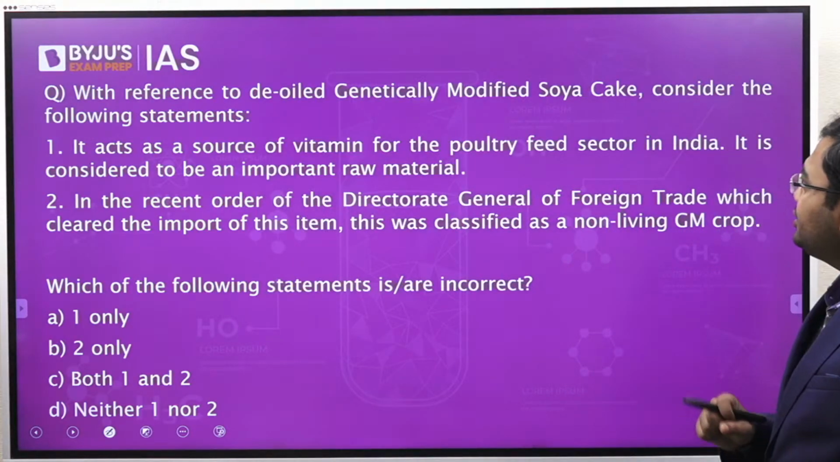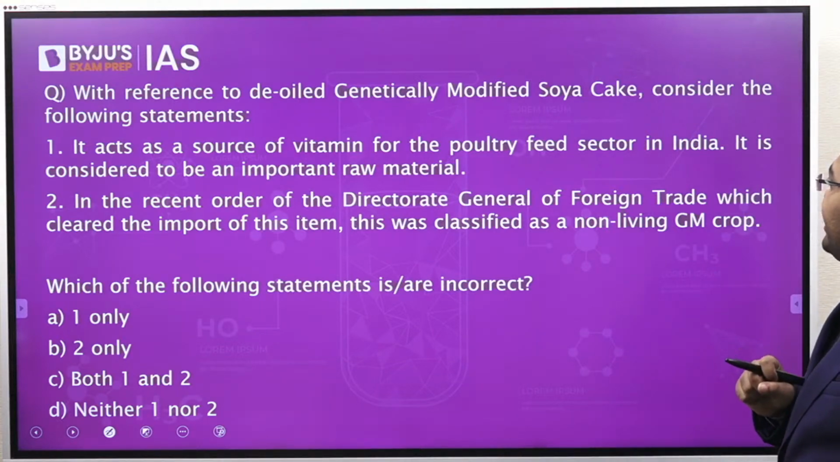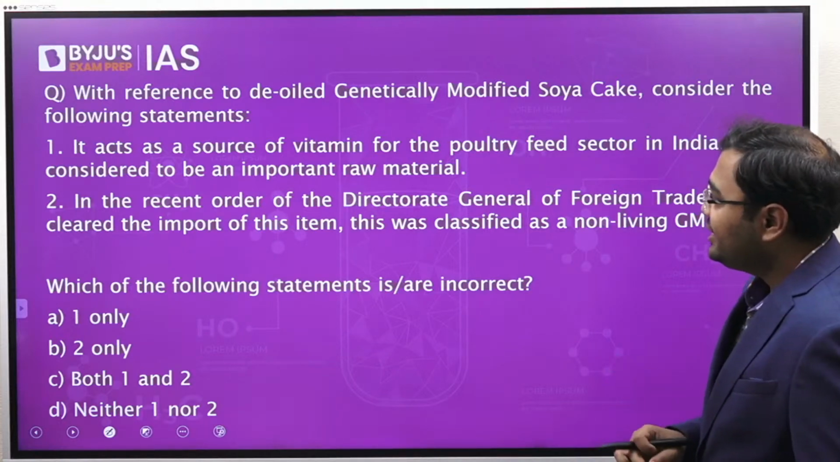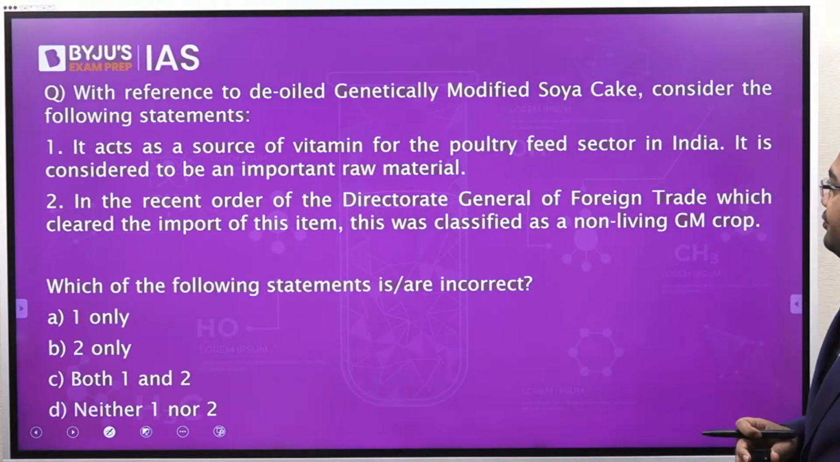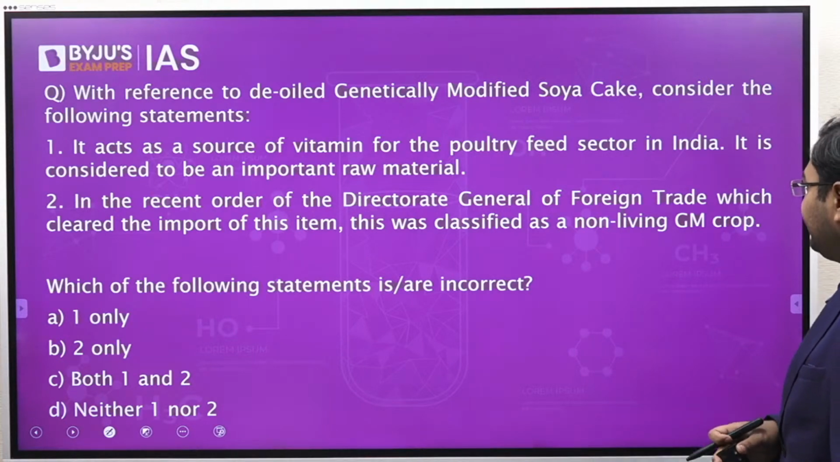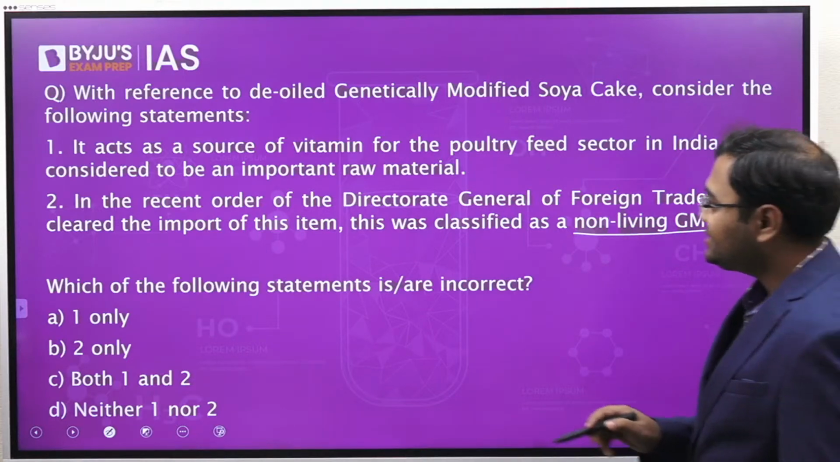Alright, moving on to the next question. With reference to de-oiled genetically modified soya cake, consider the following statements. 1. It acts as a source of vitamin for the poultry feed sector in India. It is considered to be an important raw material. 2. In the recent order of the Directorate General of Foreign Trade, which cleared the import of this item, this was classified as a non-living GM crop. So two things.